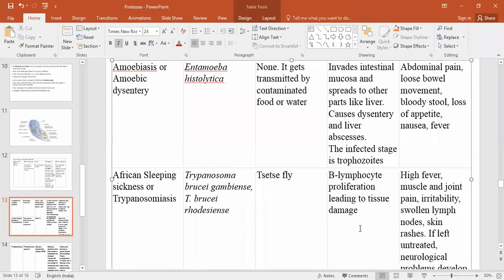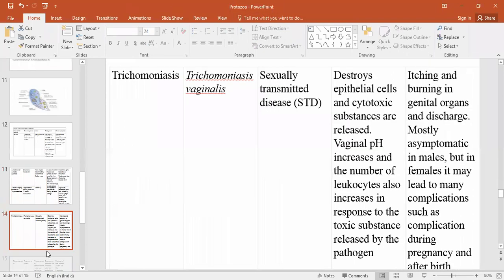The symptoms are high fever, muscle and joint pains, irritability, swollen lymph nodes, skin rashes, and neurological problems. These are the symptoms of African sleeping sickness.